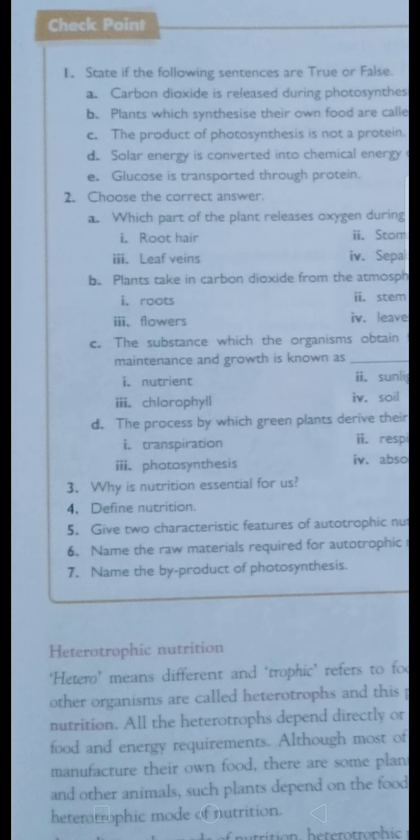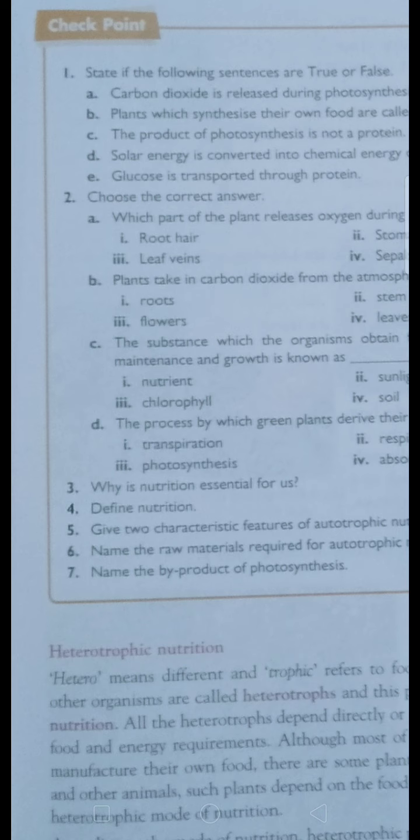You know already what is the raw material of autotrophic nutrition, means photosynthesis. What are the raw materials? That is carbon dioxide and water. And name the byproduct, glucose and the oxygen. Photosynthesis byproducts are oxygen and glucose. You know all these in the previous section also. You can write these 5 question and answers on your own. Okay, this is about your checkpoint.